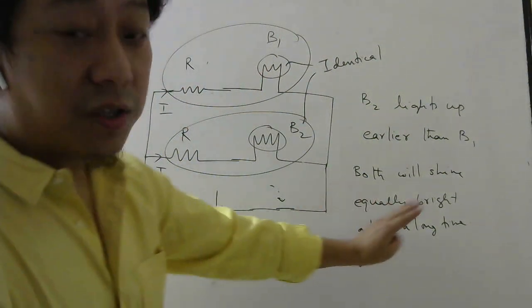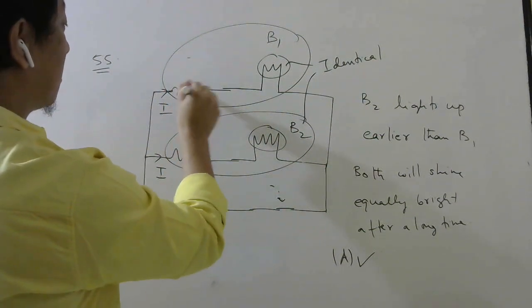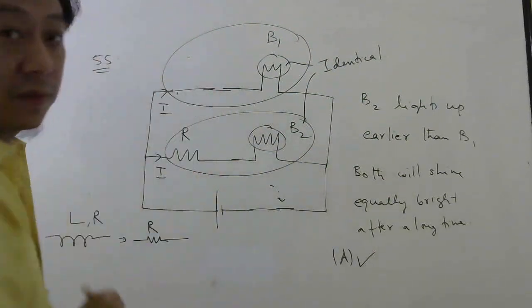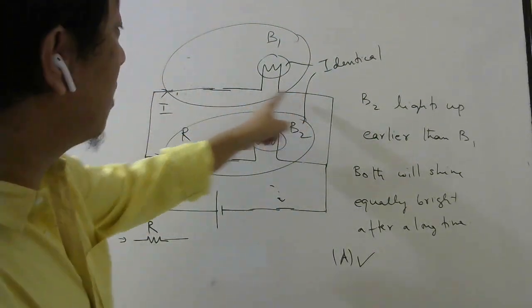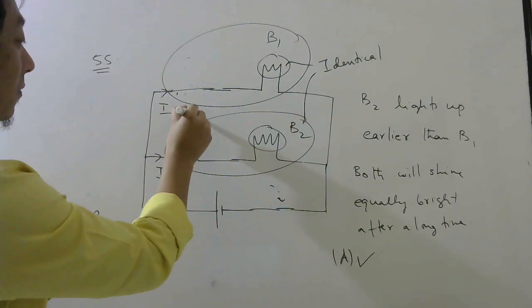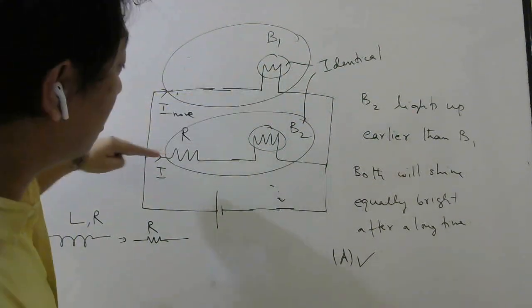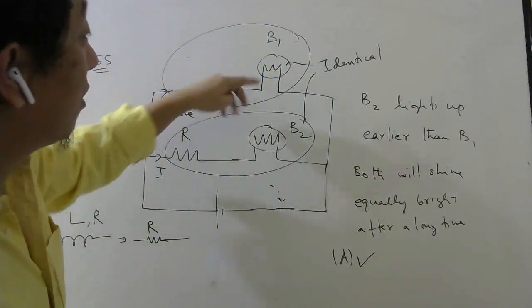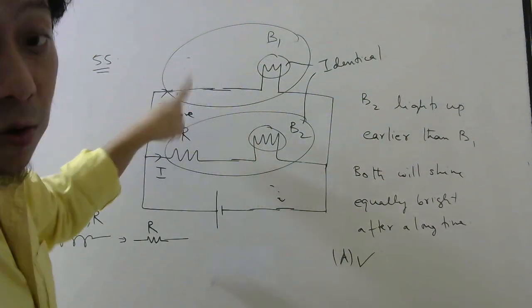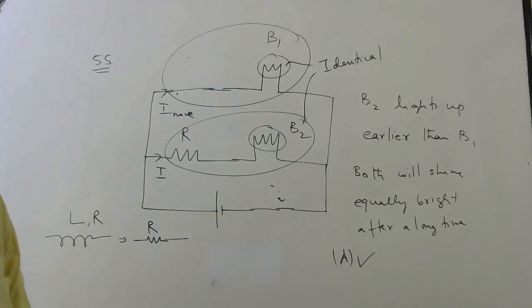When will they not shine equally bright? If let us say this has only inductor, then after a long time you will replace this by short. Then you can see this part will have less resistance than this part. So in this branch, more current will flow because this will have less resistance than this branch. So if more current flows, this will glow with more brightness, if this has only inductor. Okay, so keep that in mind. Very nice problem. Hope everyone understood.